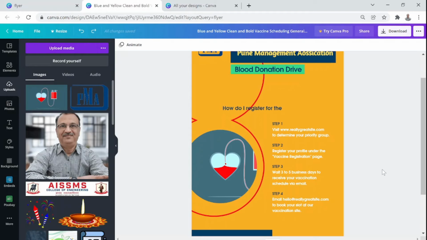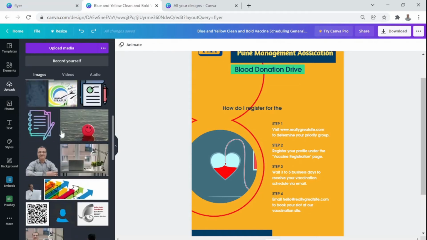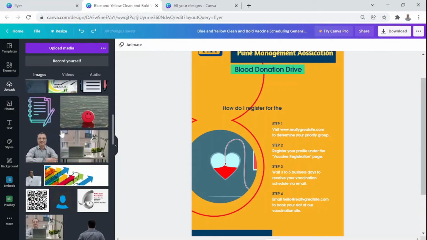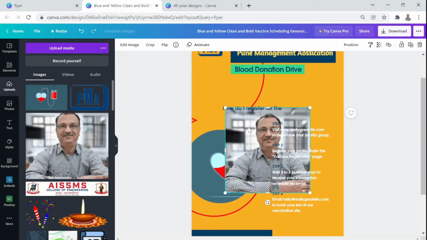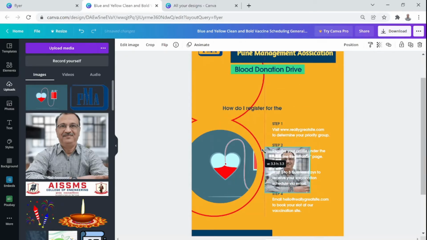We have gone through the changes in font, size, color, and everything. Now here on the left side, these are all my uploads. Just now, we uploaded two fresh images, the PMA logo and this blood donation symbol. There are lots of uploads that I have done. For example, if I am going to speak on this particular program as a speaker, I am just putting my photo here, and I will place it somewhere in the corner, something like this.